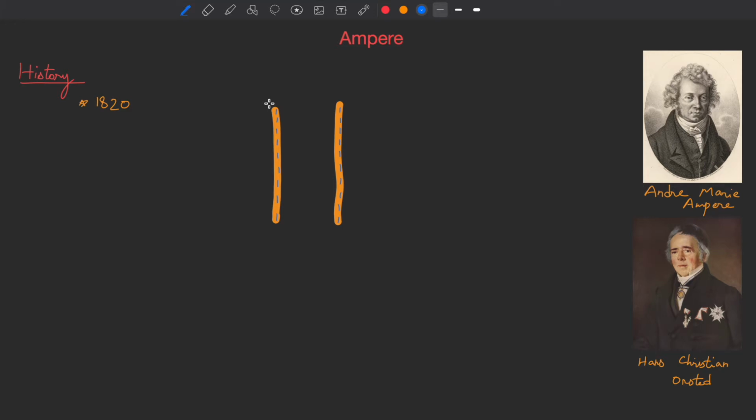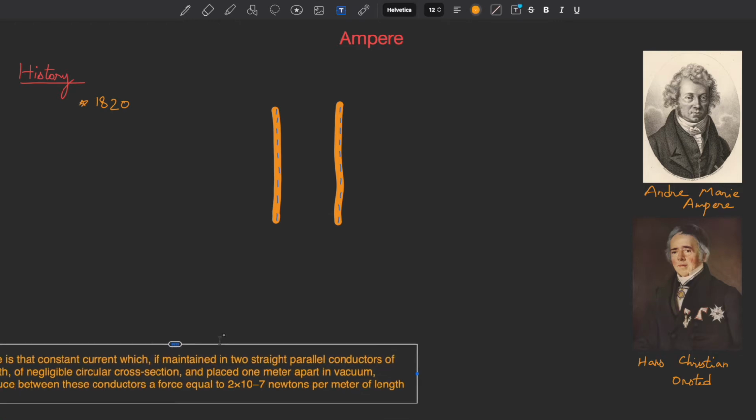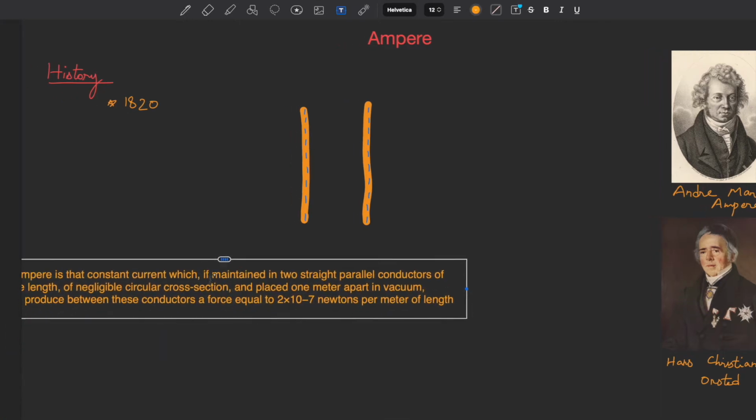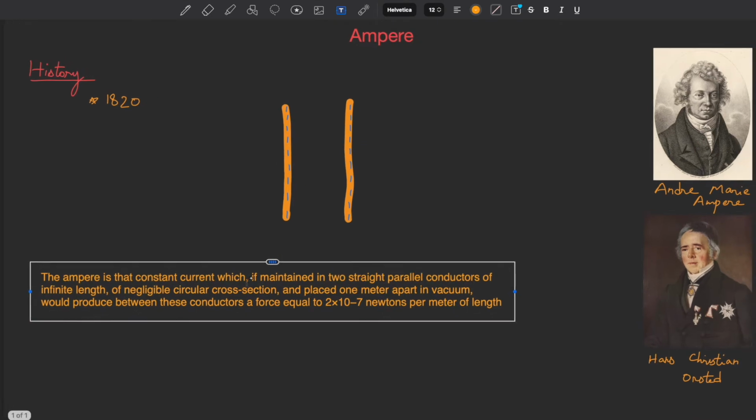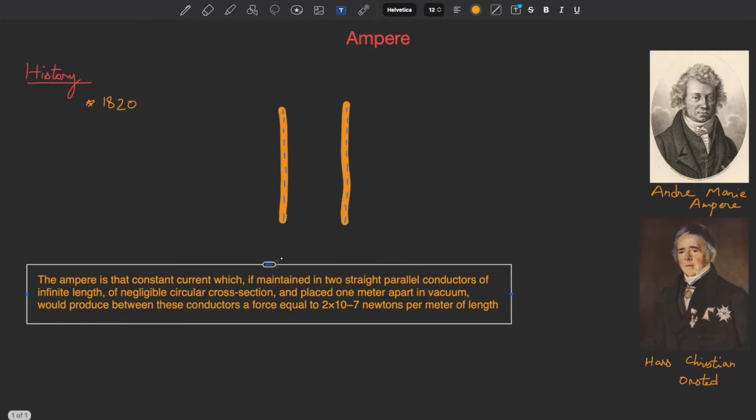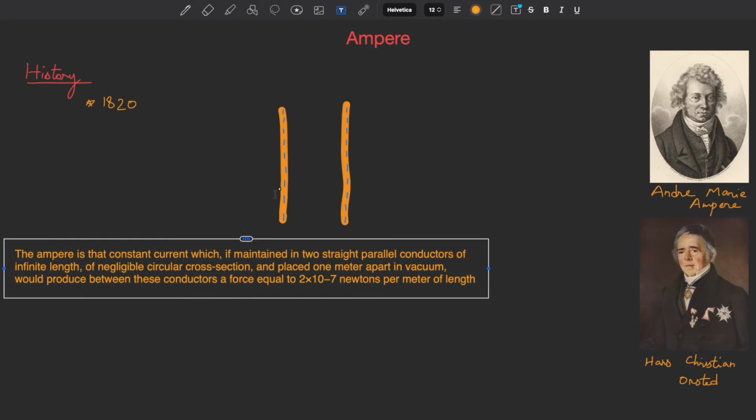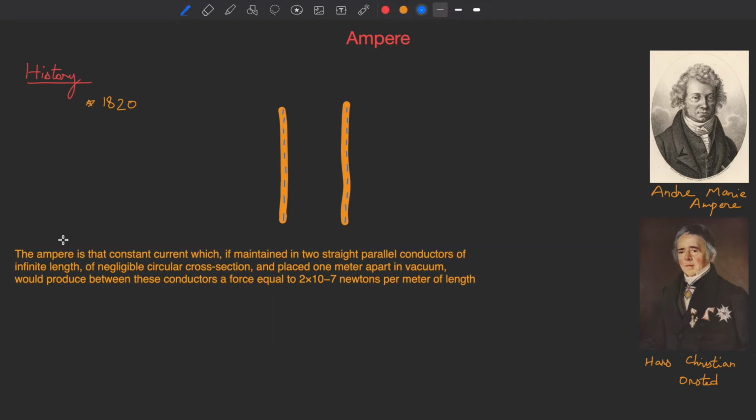Up to 2019, the SI definition for the ampere was this.